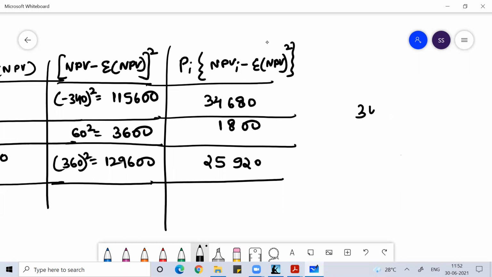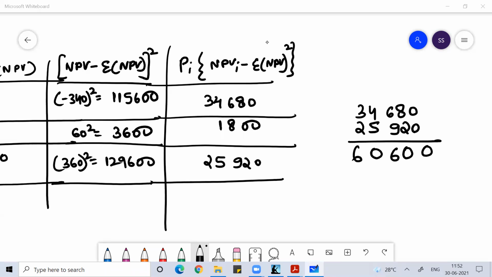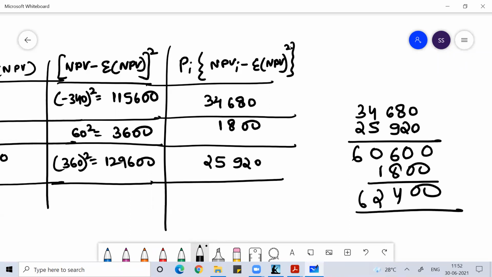So I'll just add this 34,680 plus 25,920, and then if I add 1800 to this, I'll get the sum value as 62400.